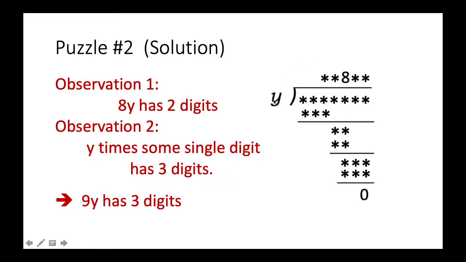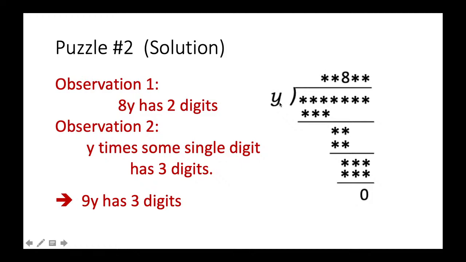Now, on the other hand, y times some single digit will give us a three-digit number. If y times 8 only gives us a two-digit number, then this one has to be larger than 8. Otherwise, it is only two-digit, right? Or fewer than two digits. So the only possible digit that is larger than 8 must be 9. So this is going to be the 9 here.